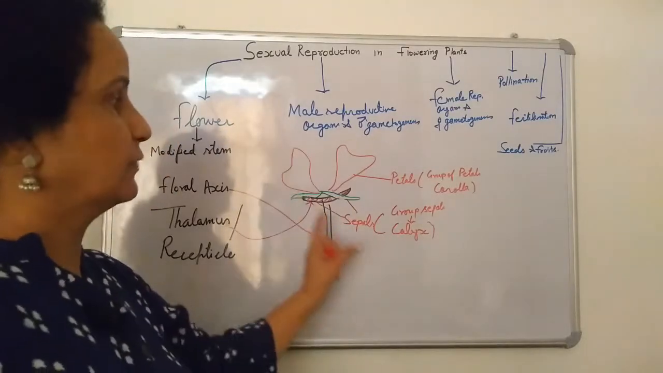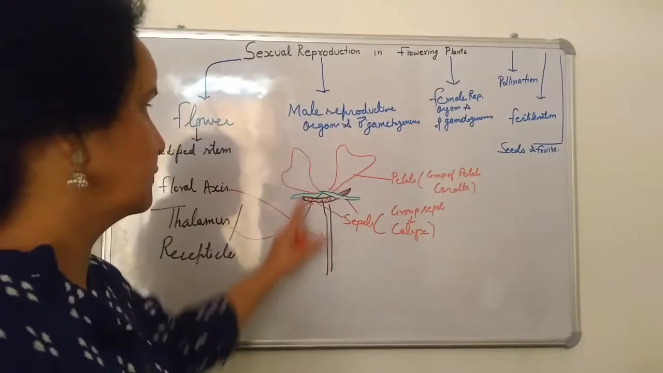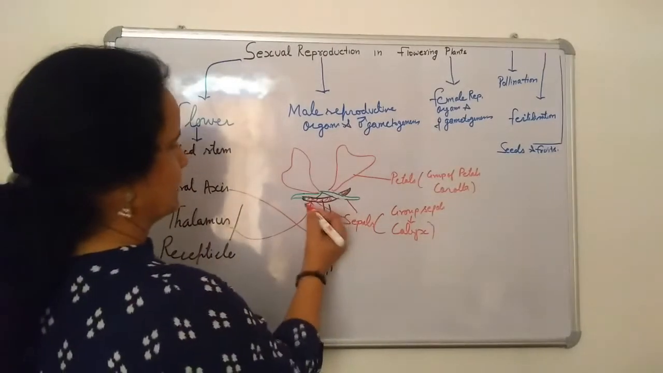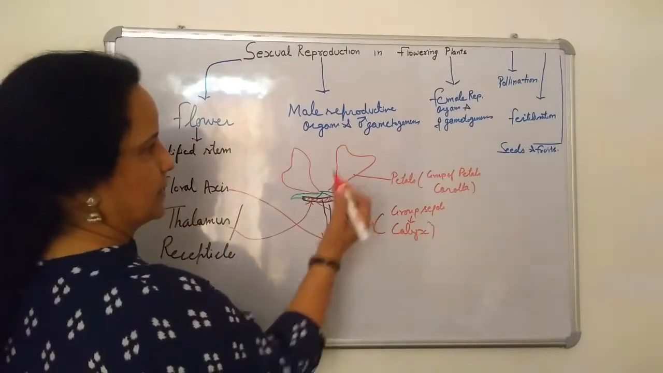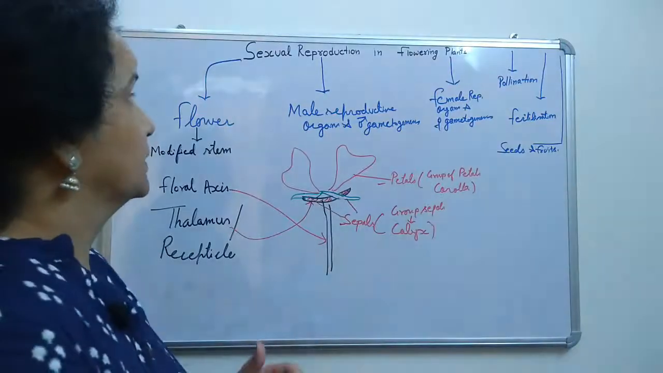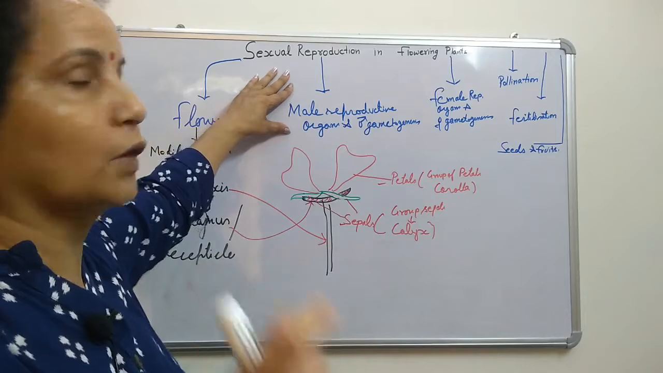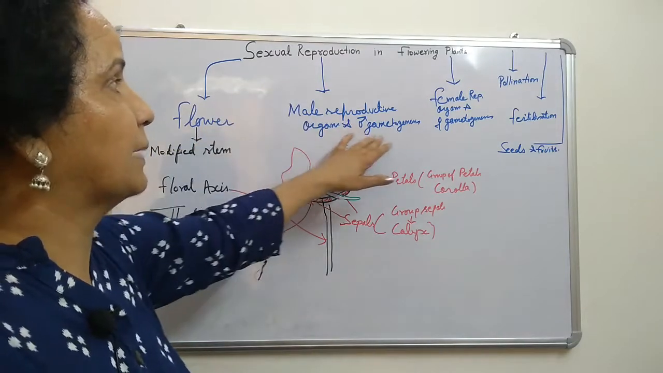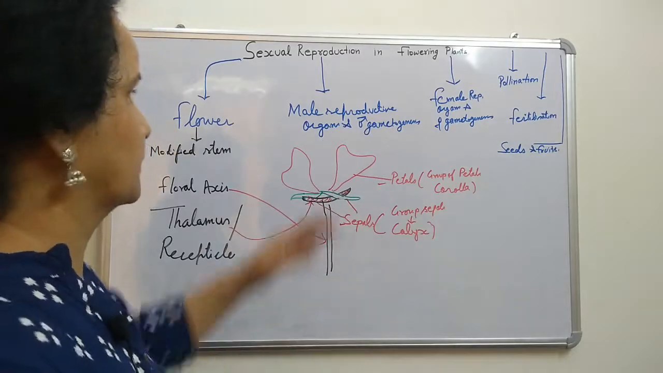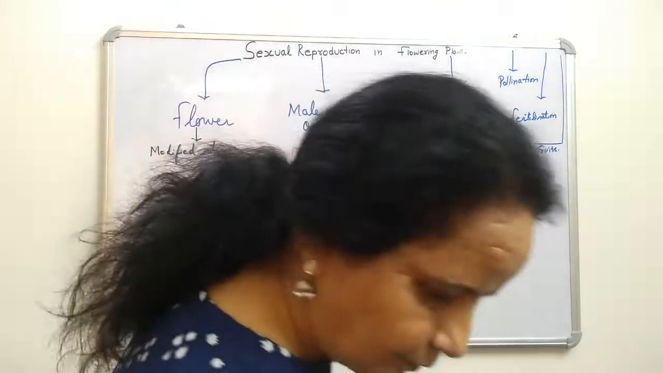These are the floral organs, the floral parts which we are studying here. What floral parts are there? First thalamus, then sepals, petals, right? Now in between, what are there? The male reproductive organs or male gamete. We have to study a male reproductive organ and a female one.